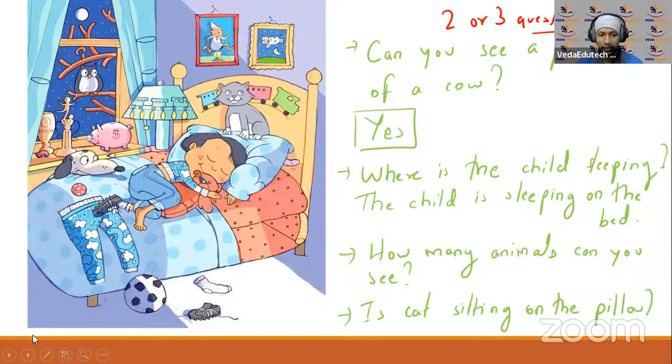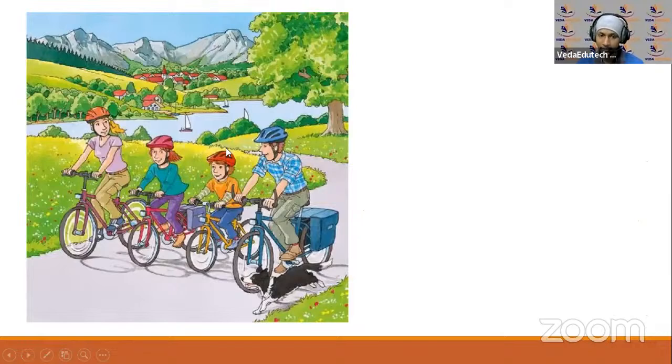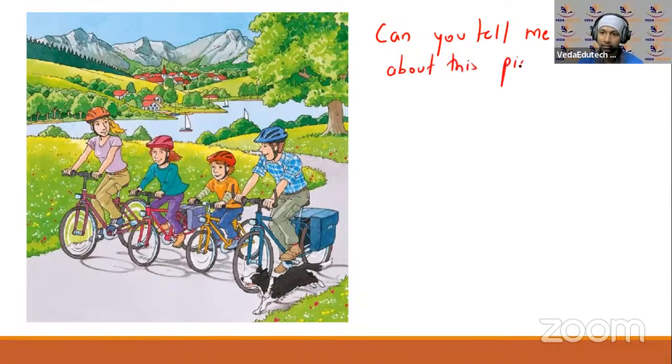Okay, one more picture I have here. There is a family who are riding bikes, right? In this picture, the same thing what you will be doing is looking there, framing some questions with answers. Okay, so can you tell me, जैसे यहाँ पे हो गया, can you tell me what this picture is about? Can you tell me something about this picture? क्या आप मुझे ये पिक्चर के बारे में कुछ कह सकते हैं?